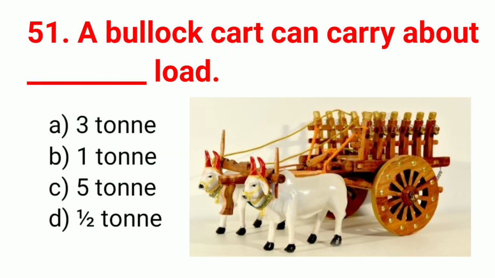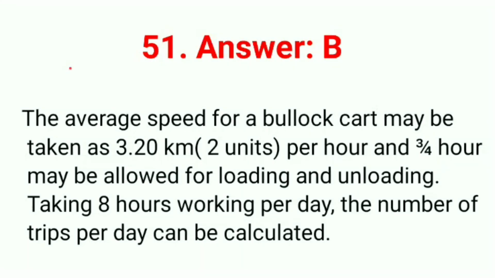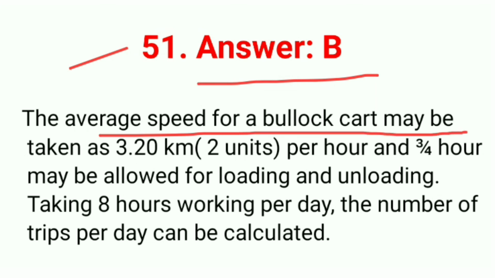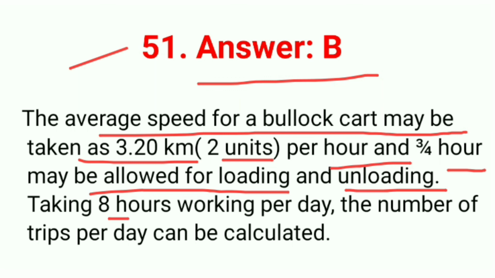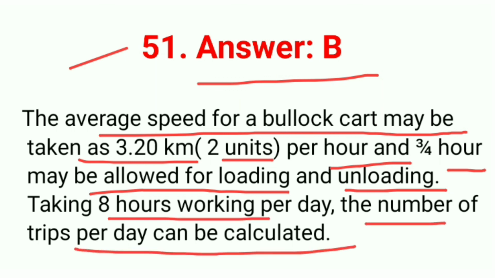Question number 51. A bullock cart can carry about dash load. Correct answer B, 1 ton. Number 51. Answer is B. The average speed for bullock cart may be taken as 3.20 km per hour and 3/4 hour may be allowed for loading and unloading. Taking 8 hours working per day, the number of trips per day can be calculated. So correct answer is B.